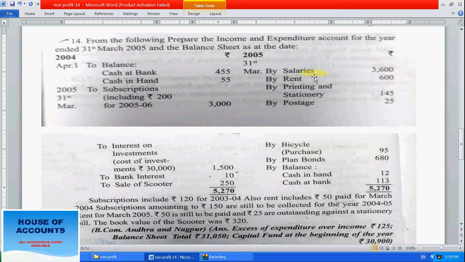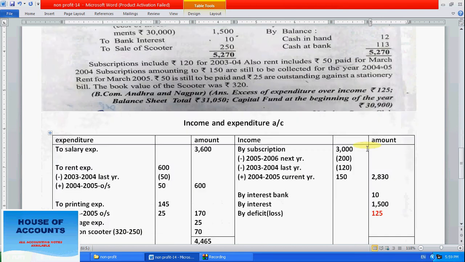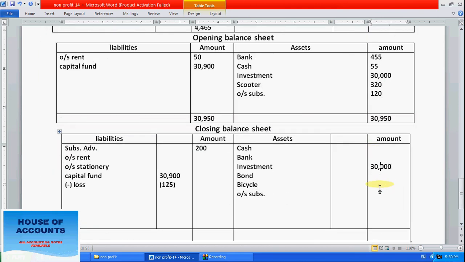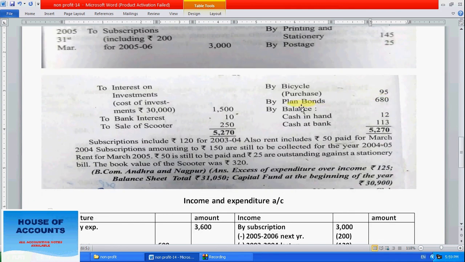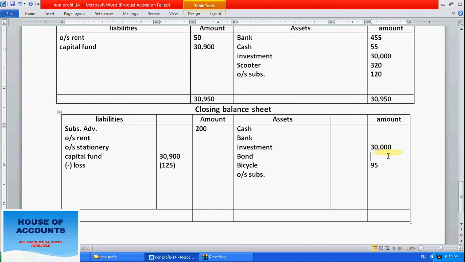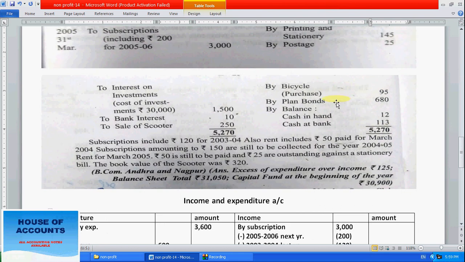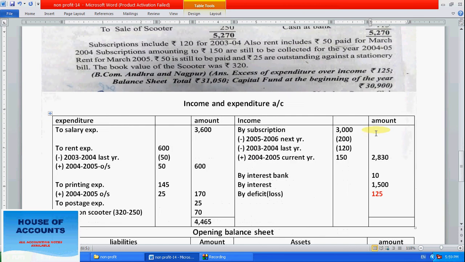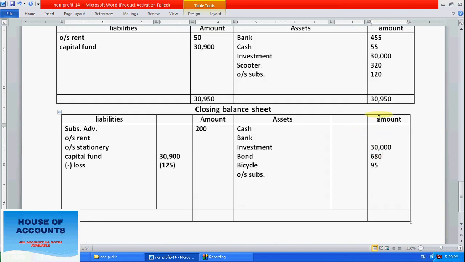Now the payment side: salaries taken, rent taken, printing stationery, postage also taken. Bicycle 95. Bicycle is an asset, so right here bicycle 95. Then bonds also purchased, 680. 680 bond means securities. Bond is also known as securities. After that, plain bond also purchased. Closing cash amount will come in the closing balance sheet. Cash 12, bank 113. So right here, cash 12, bank 113.